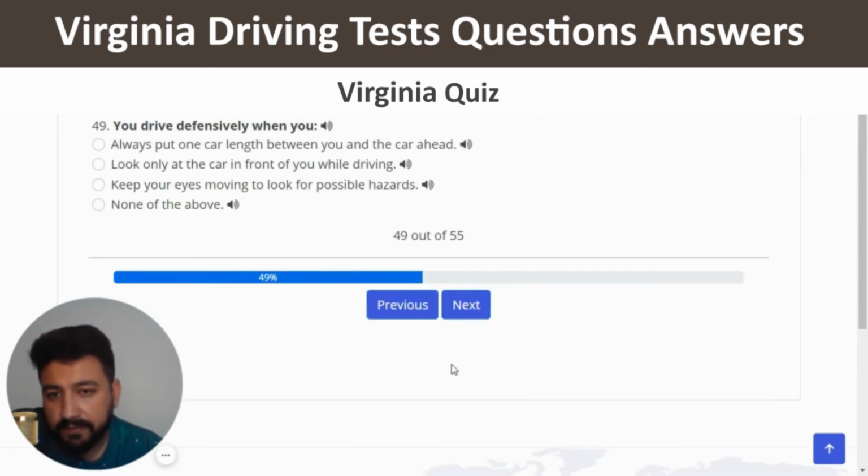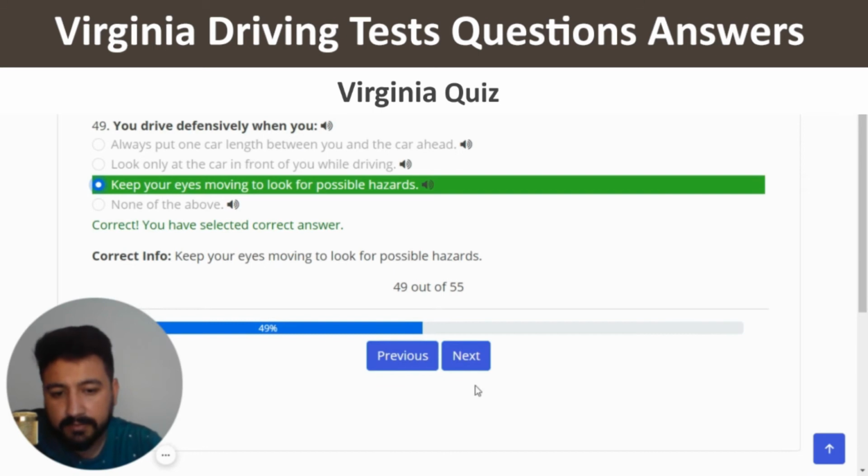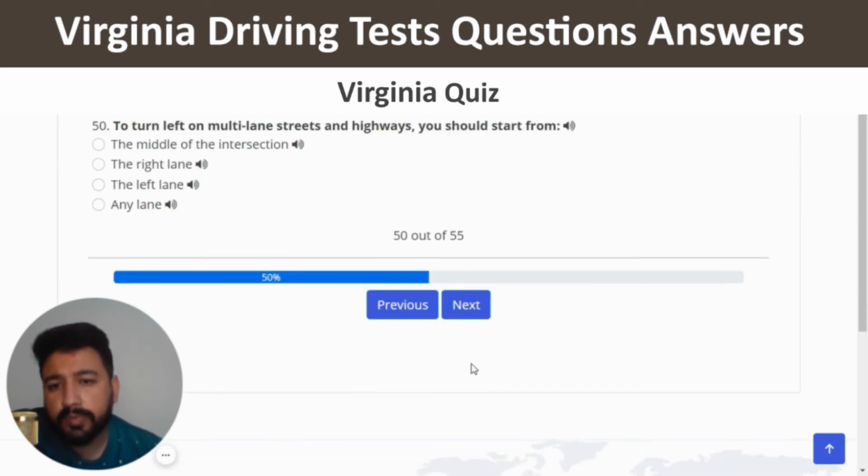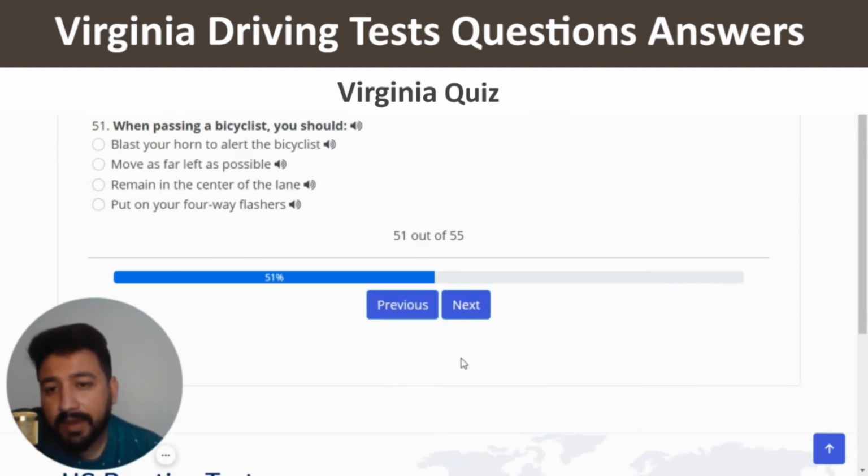You drive defensively when you keep your eyes moving to look for possible hazards, which is the third one, and this should be the right one. Yeah, right. Next. To turn left on multi-lane streets and highways, you should start from the left lane, which is the third one. Next, when passing a bicyclist, you should, so you can choose the second option, which is move as far left as possible.